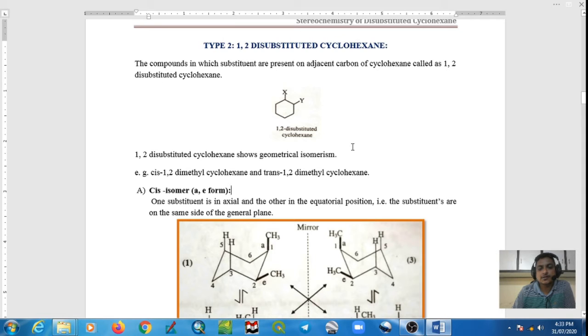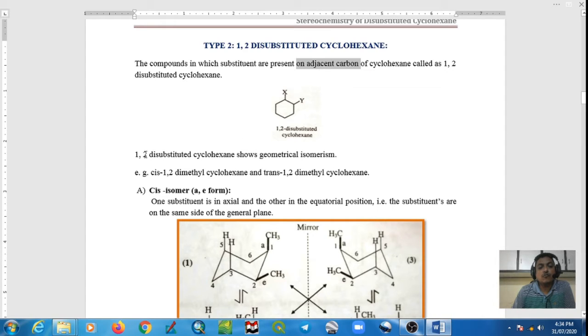In this lecture, we are going to discuss 1,2-disubstituted cyclohexane. What is meant by 1,2-disubstituted cyclohexane? The cyclohexane in which substituents are present on adjacent carbons. If the substituents are present on adjacent carbons, then this compound is called 1,2-disubstituted cyclohexane.